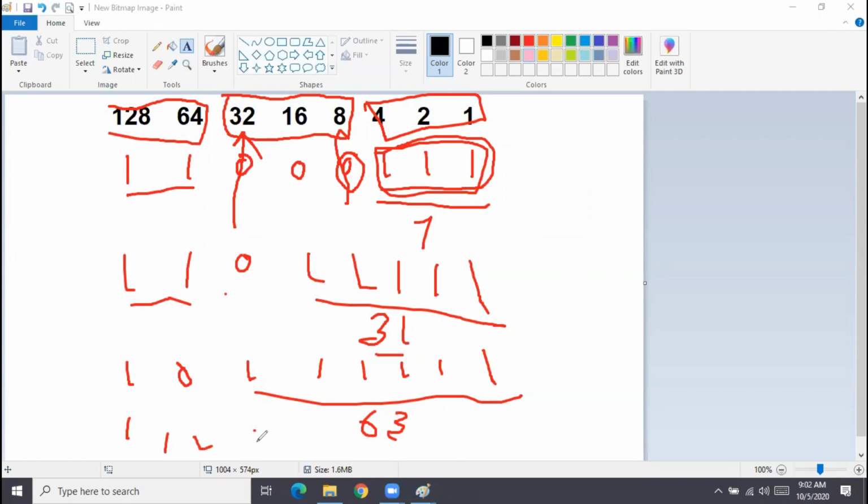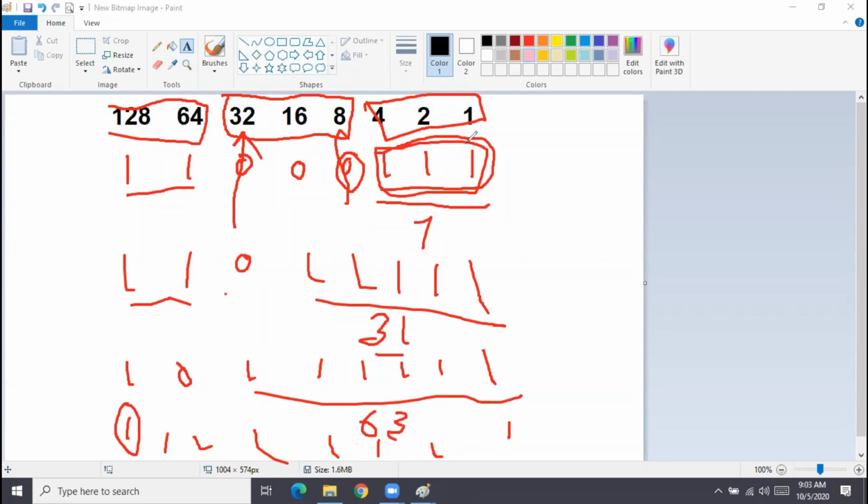All, let's say all are on. Then what do we get? 255. Why? Because this is already 128, correct? Yes. So the remaining will be what? 127. 128 plus 127, 255. So it is always 1 less than the next power. Whatever is the value of that previous bit, it is always 1 less.